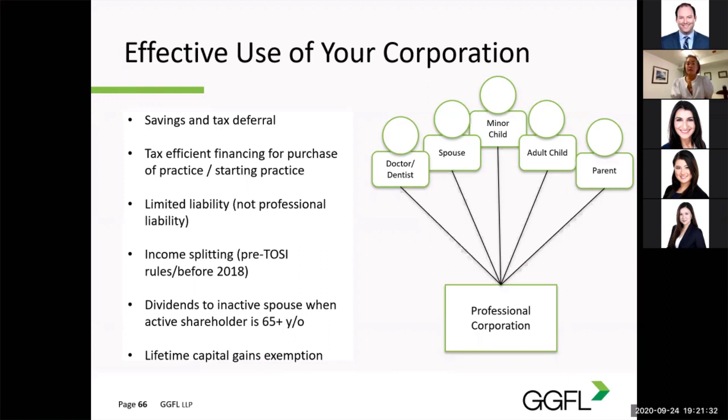In 2018, the federal government changed the tax regulations, introducing tax on split income, or TOSI rules for short. The TOSI rules ensure dividends were taxed at the highest tax bracket to the recipient unless the recipient fell into one of the exceptions. With the new rules, advantages of income splitting became restricted, especially in situations where the family member shareholder was not active in the business and also where family members are between the ages of 18 to 24, which is the target age group for children starting university or college.